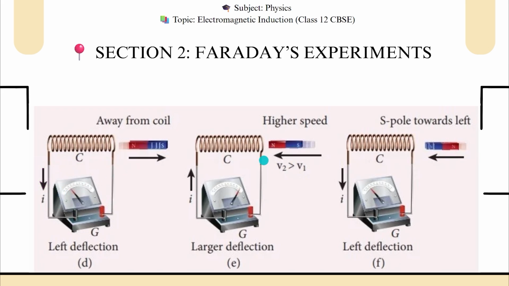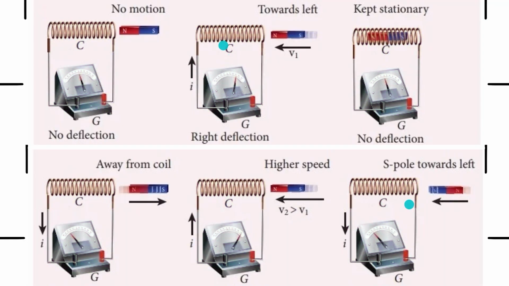And now what happened here, this bar magnet, I am bringing closer to this coil with V2 speed, and V2 speed is more than V1 speed. So there will be more deflection, depending upon the velocity. And in this situation, left deflection is there. Why? Because they changed the pole. That was north and that is south. So the direction of the current will change. We have seen all six methods we have used in Faraday's experiment.